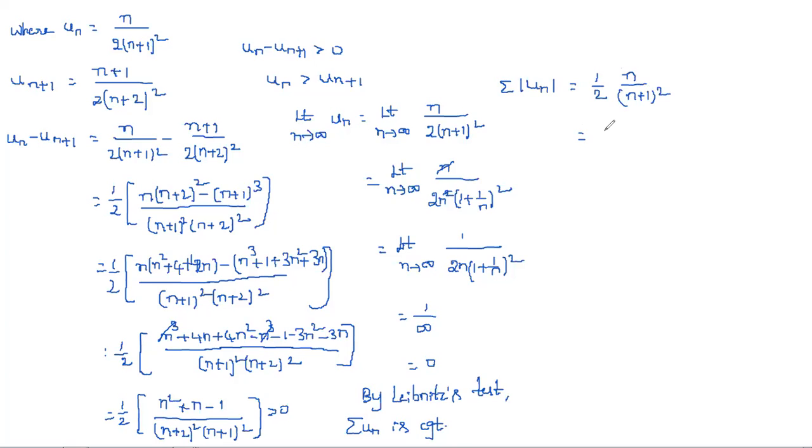So this is equal to 1 by 2 into, here you can take n, and here also you can take n as common: 1 by 2 into n square into 1 plus 1 by n whole square. So here the n's will cancel, and what about the remaining? 1 by 2n into 1 plus 1 by n whole square. So this is now a completely positive series, and we need to apply a positive series test.